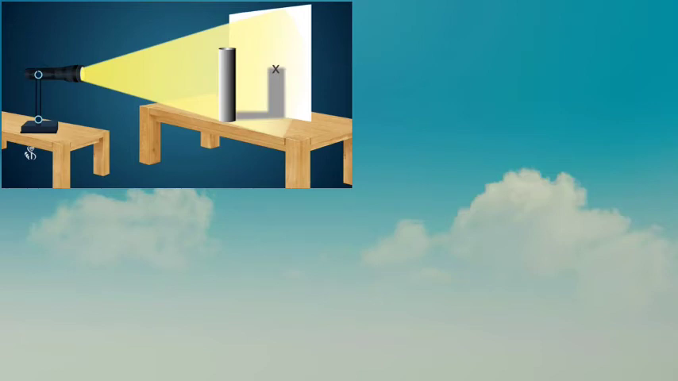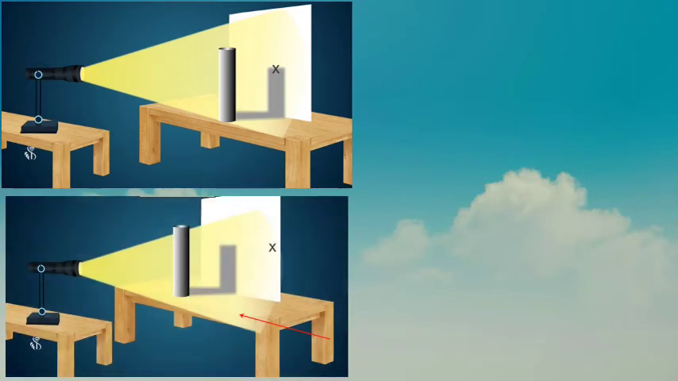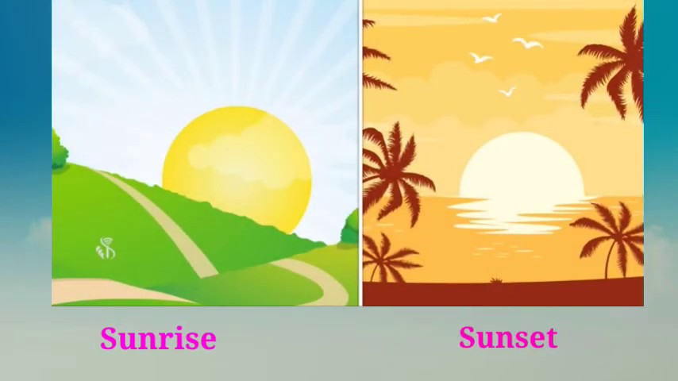After that, move the table along with the rod and candle from one side to another side. Observe the mark of the position of the shadow that falls on the paper. From this activity, we realize that when the position of the table changes, the position of the shadow also changes. If the position of the sunrise and sunset on the horizon are observed for the whole year, we will realize that they also keep on changing.